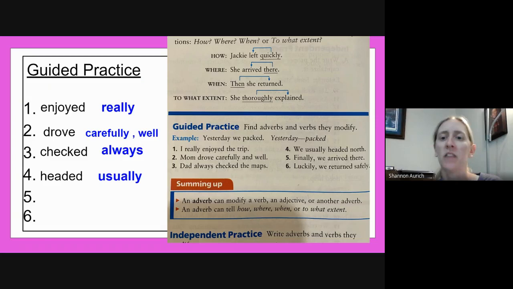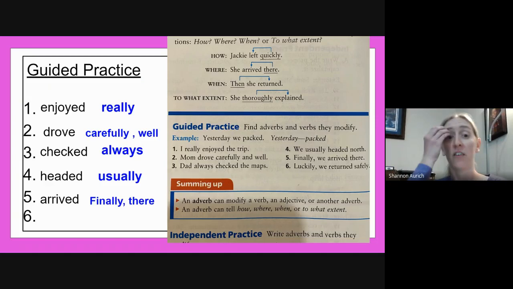All right, number 5. Finally, we arrived there. What's our verb? Finally, we arrived there. Arrived. Okay, there are 2 adverbs that describe arrived. Which one answers the question where you arrived? Okay, and which one answers the question when you arrived? Very good. Finally, we arrived, and we arrived there.